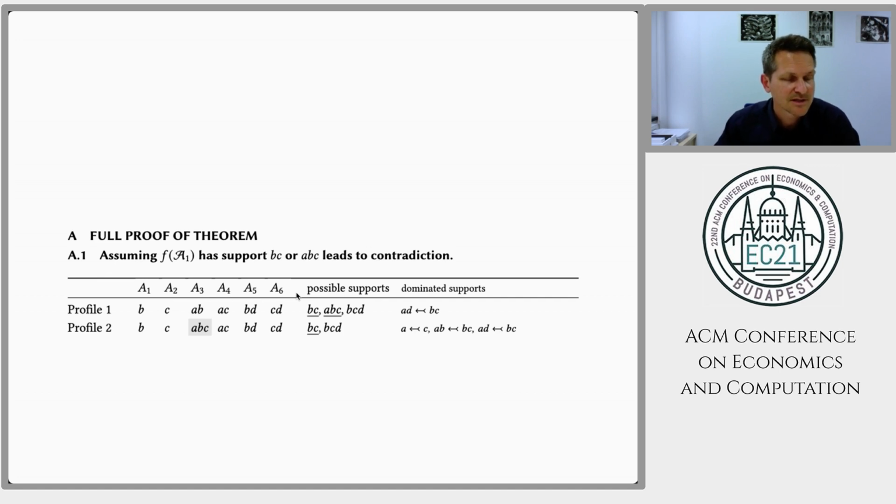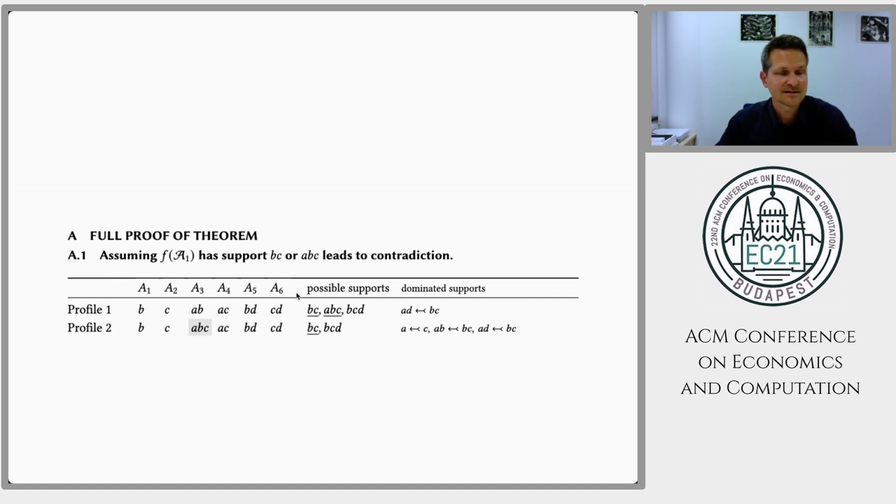And here, for instance, positive share implies that B and C have to be in the support. And then additionally, efficiency imposes some restrictions. So for instance, here, the sub-support AD is dominated by BC. So similarly to the example that I've shown you before, there are only 3 possible supports in this particular example.